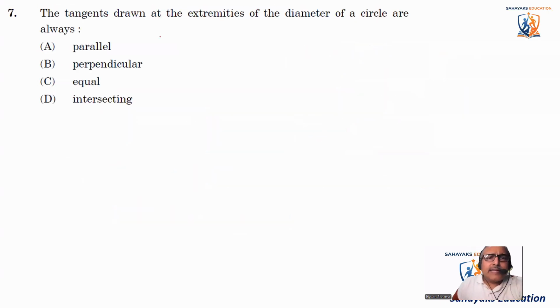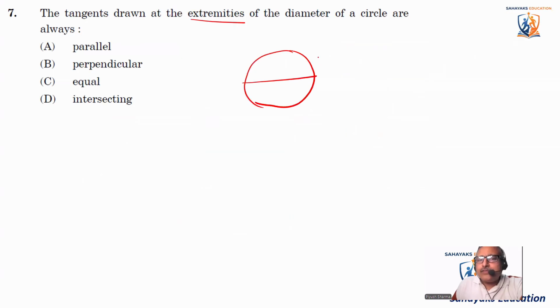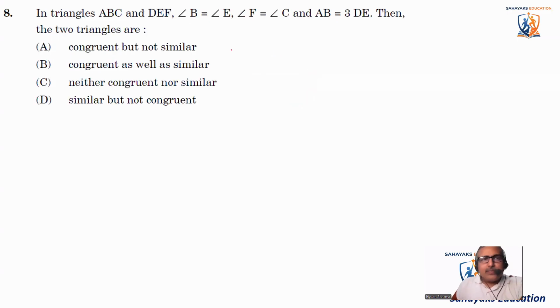Coming to the next, the tangents drawn at the extremities of the diameter of the circle are always... If there's a circle and there's a diameter, and I create a tangent here and a tangent here, this is creating a 90-degree angle, 90-degree angle. So these two lines are parallel. So the answer is parallel. Such a simple question that was.